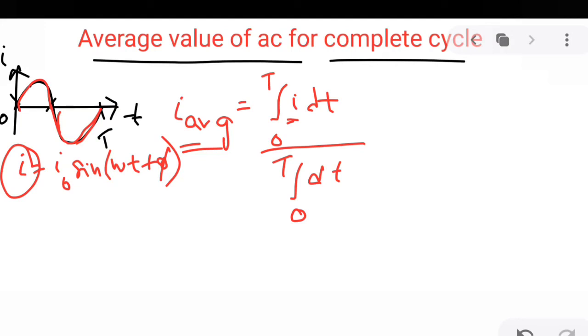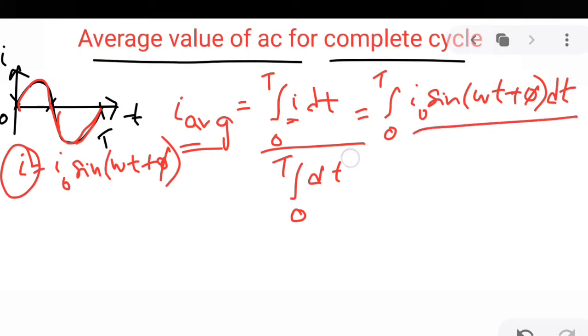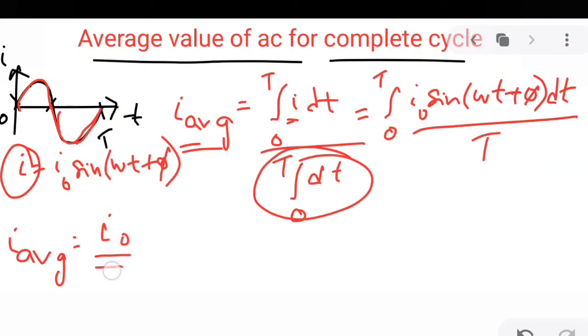So the expression becomes the integral from 0 to T of I naught sine(omega t plus phi) dt, divided by the integral from 0 to T of dt, which on integration gives T. Now we can simplify this: I average is equal to, taking I naught as a constant from the numerator, and T from the denominator, the integral from 0 to T of sine(omega t plus phi) dt.